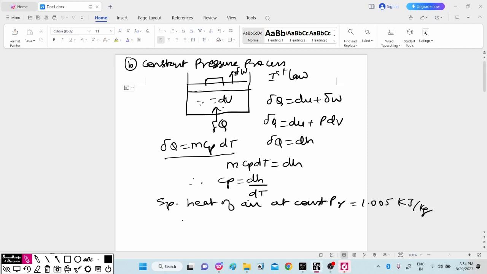The value of Cp is greater than Cv, because at constant pressure you obtain additional work also, whereas in a constant volume process there is only a change in internal energy. Hence the value of Cp will be more than Cv, and generally we write Cp by Cv is equal to gamma, which is equal to 1.4. This is called the adiabatic index.